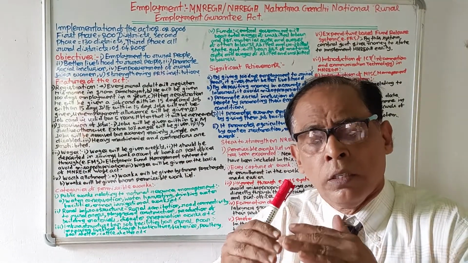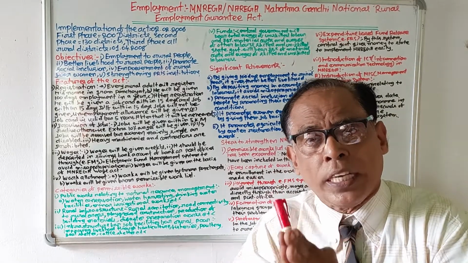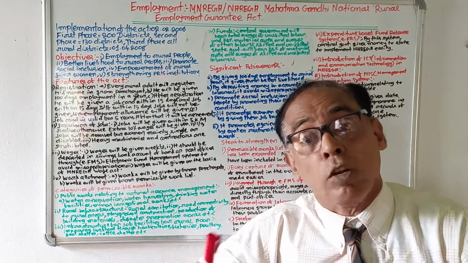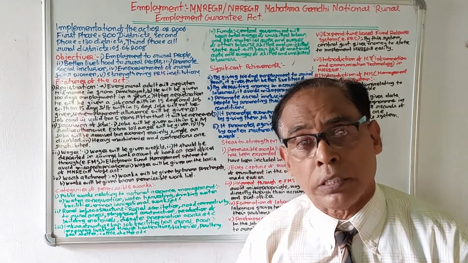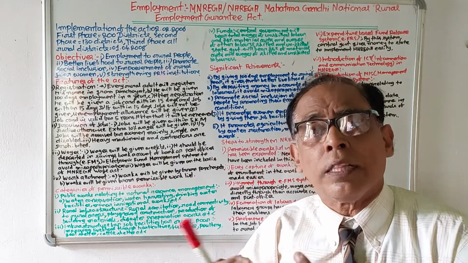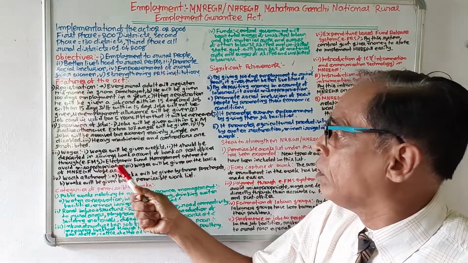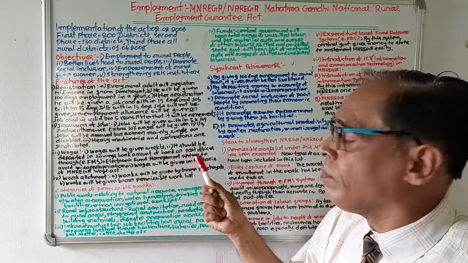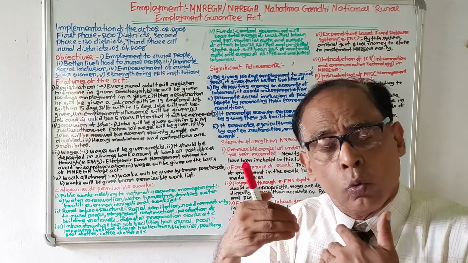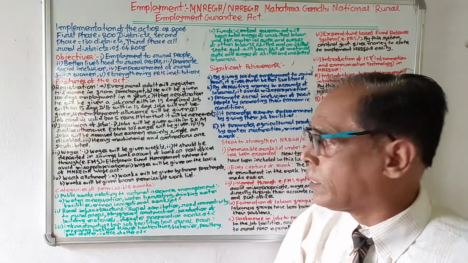The money goes directly to their account, so there will be no chance of misappropriation.